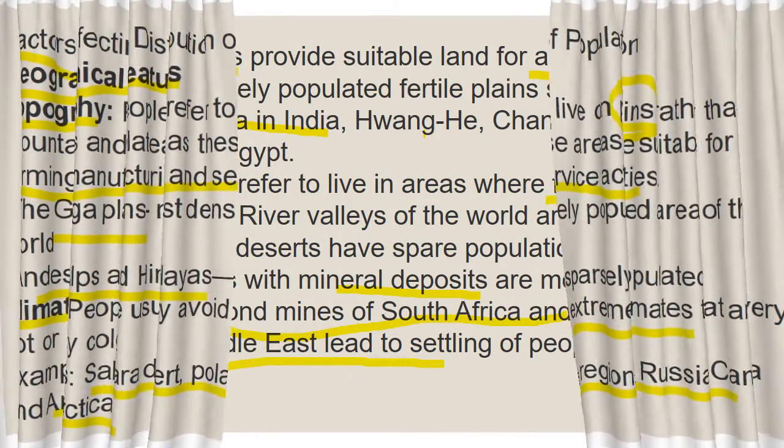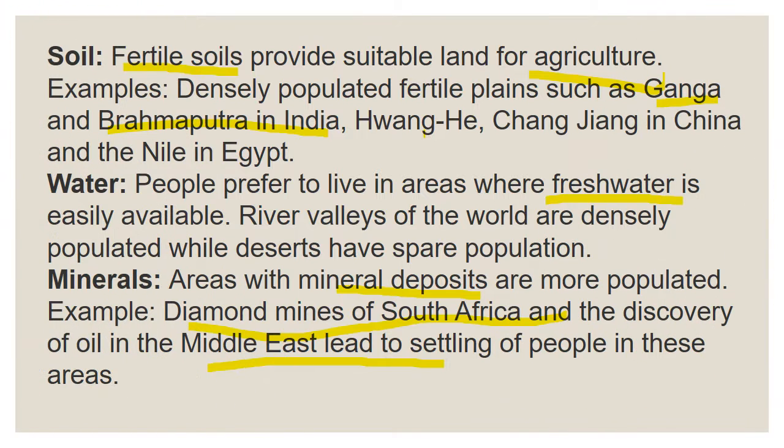Next we are going to see about soil. According to the type of soil, if the soil is fertile, that will be good for agriculture. So people prefer places with good soil type. So densely populated fertile plains include the Ganga and Brahmaputra in India, Huanghe, Changjiang in China and the Nile in Egypt. Then water. People prefer to live in areas where fresh water is available.